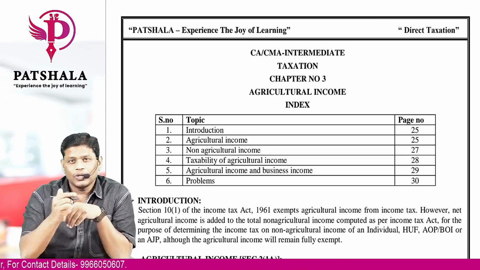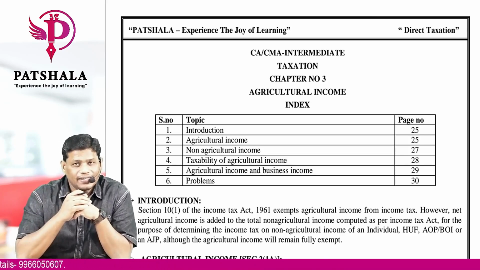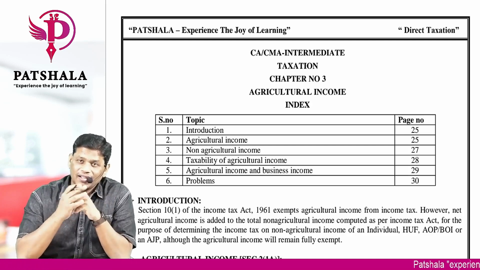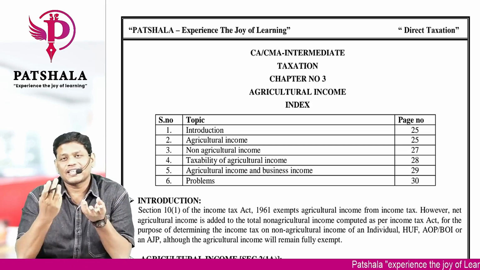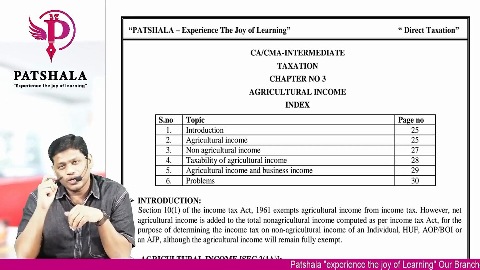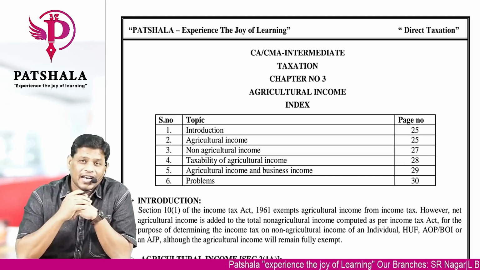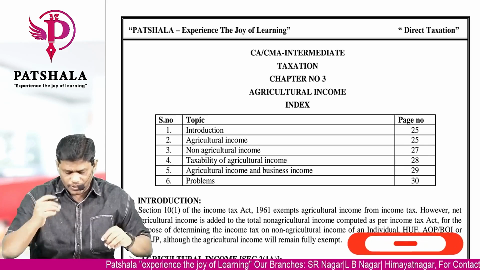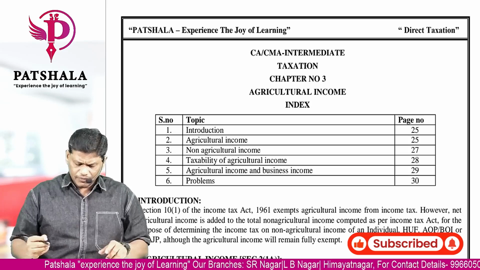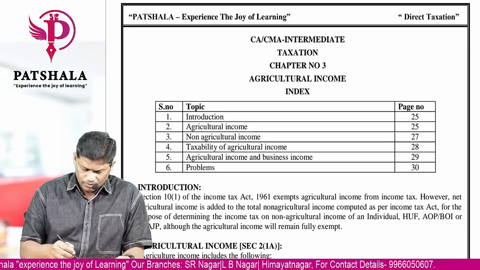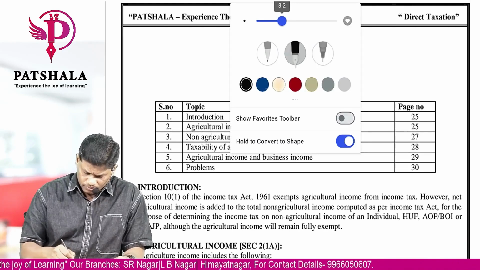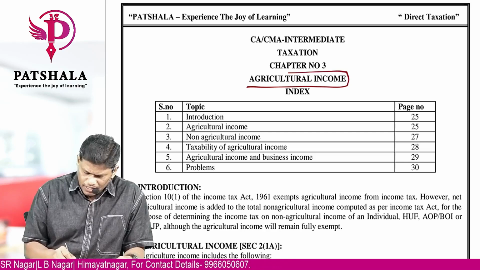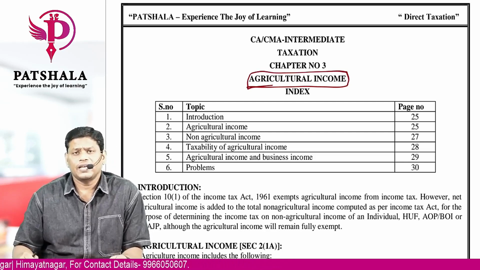You keep your 10 points ready, which you feel are agricultural income and should be exempt. Then we'll analyze the definition, and then we will discuss whether it is agricultural income or not. You can cross verify yourself whether it is agricultural activity or not, agricultural income or not, which is exempt from tax. Moving with the concept, this chapter mainly deals with agriculture, as I told you. We will learn in this chapter what we mean by agricultural income.